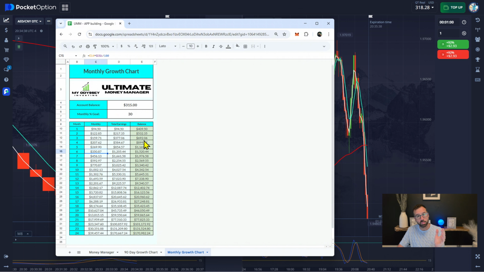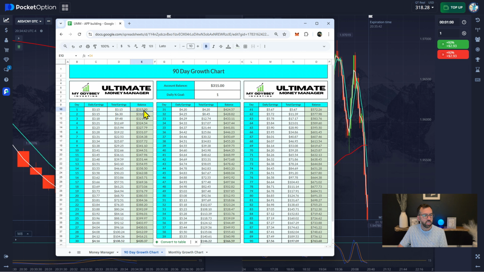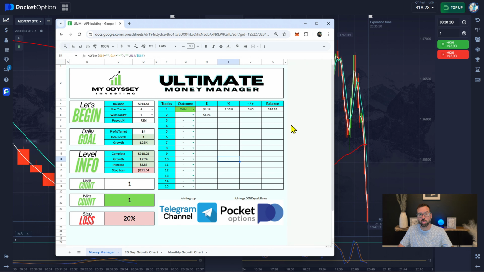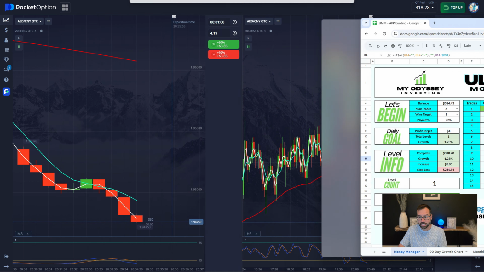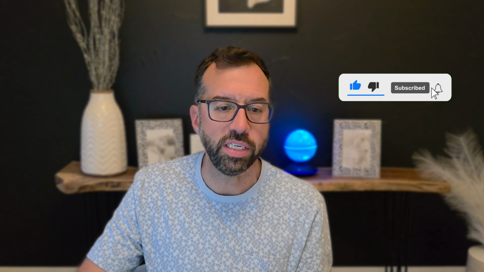Now, you might want to take some profits along the way, sure, and you can totally do that. You can edit this chart. So if you made 2%, 4% one day, you can go ahead and edit this chart, and then it will change and compound for you. So it's a great tool for you to manage your funds. So that's it. That's real quick, okay? Just wanted to show you how that was going to work, so that you can focus on trading with the chart, so that you can focus on picking the candles, picking the strategies, okay?